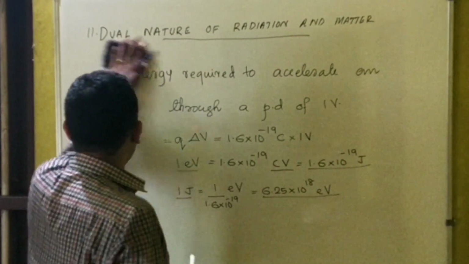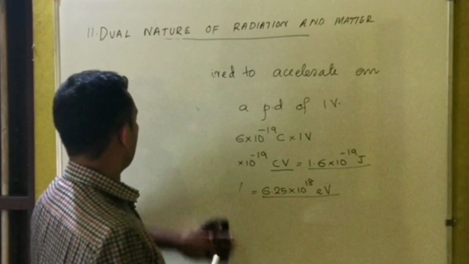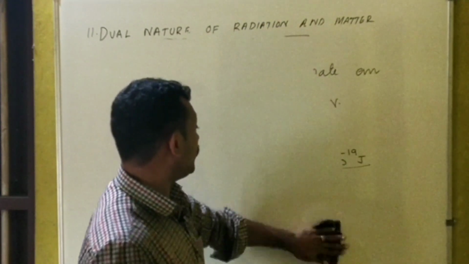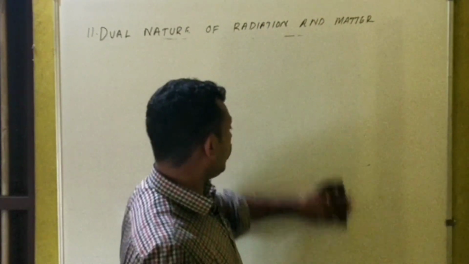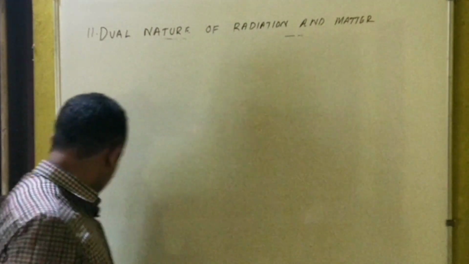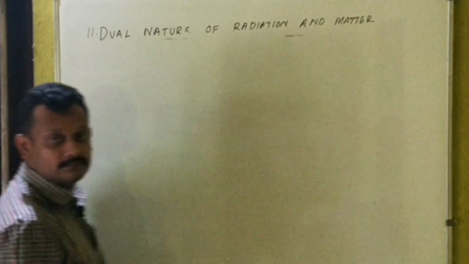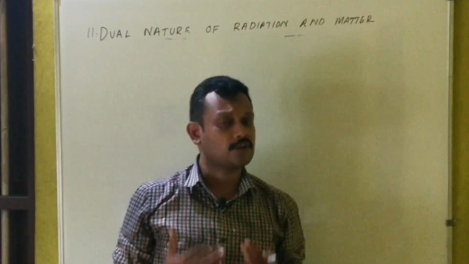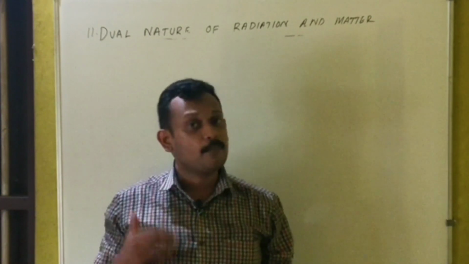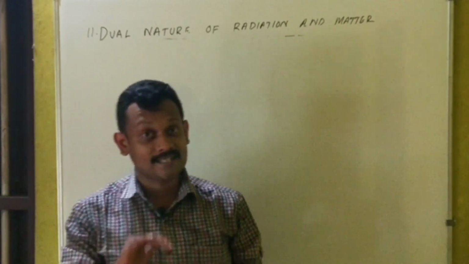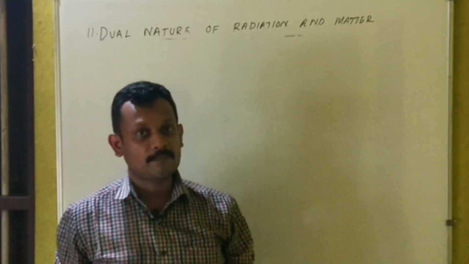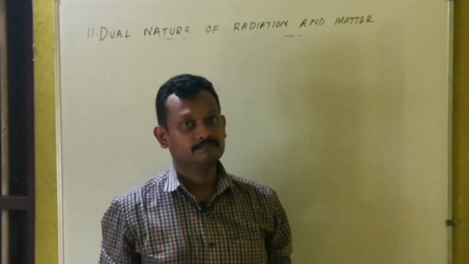Now we will discuss the next topic, regarding the methods of electron emission. We know that an electron is a microscopic particle, a subatomic particle whose mass is 9.1 into 10 to the power minus 31 kilogram and charge is 1.6 into 10 to the power minus 19 coulomb, right?